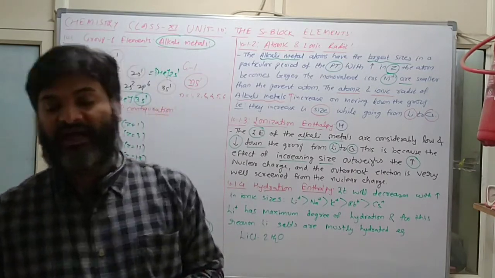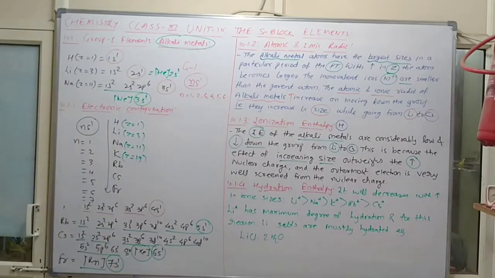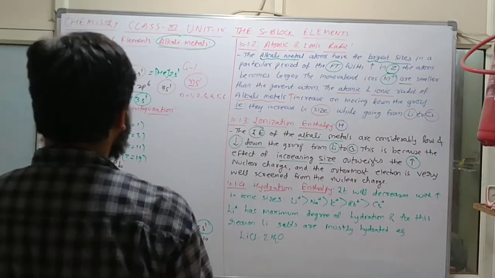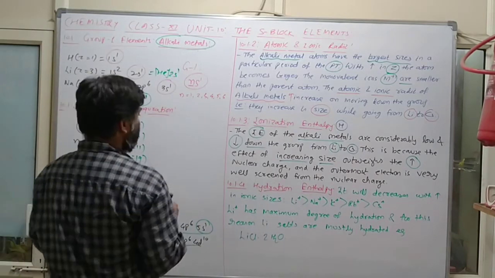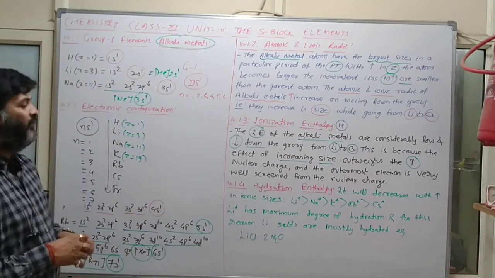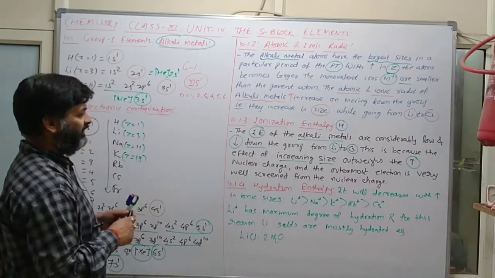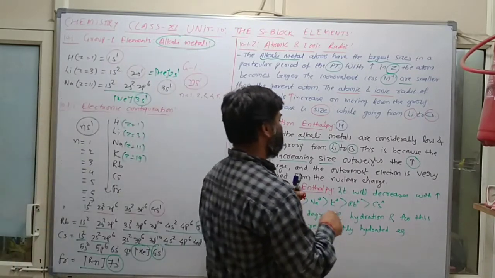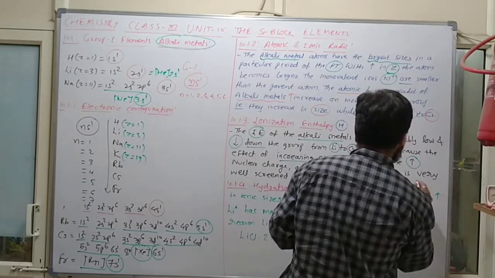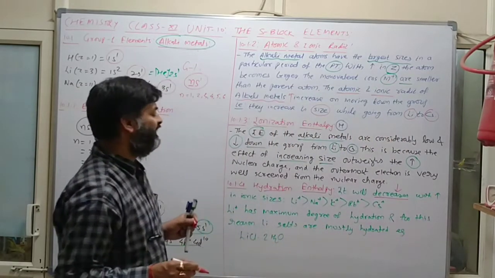So what is the meaning of hydration enthalpy? The enthalpy which is required to hydrate any material. या तो आप ऐसा बोल सकते हो कि whenever we are dissolving any material inside water, तो whatever amount of energy is involved, it is normally known as hydration enthalpy. अब यहाँ पे क्या होगा? See, it will decrease. Hydration enthalpy will decrease with increase in ionic size.